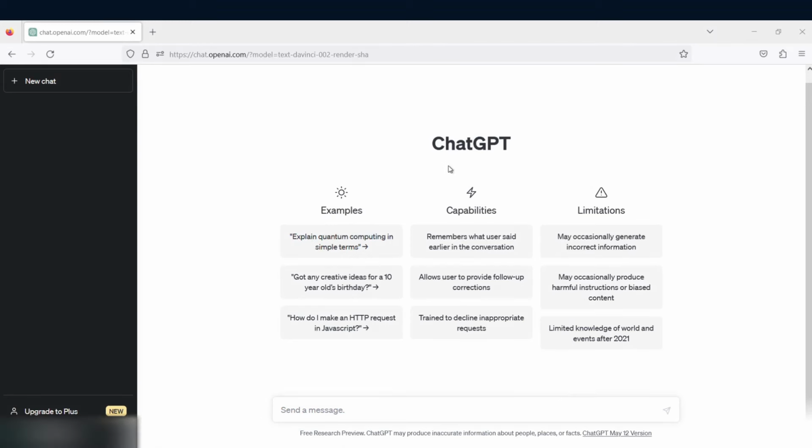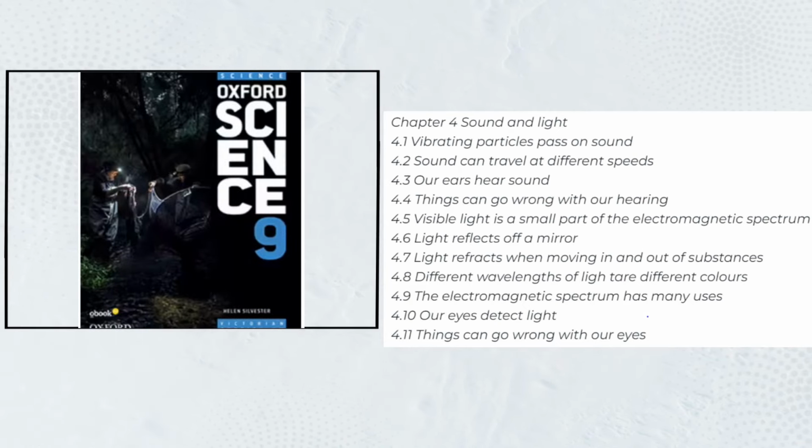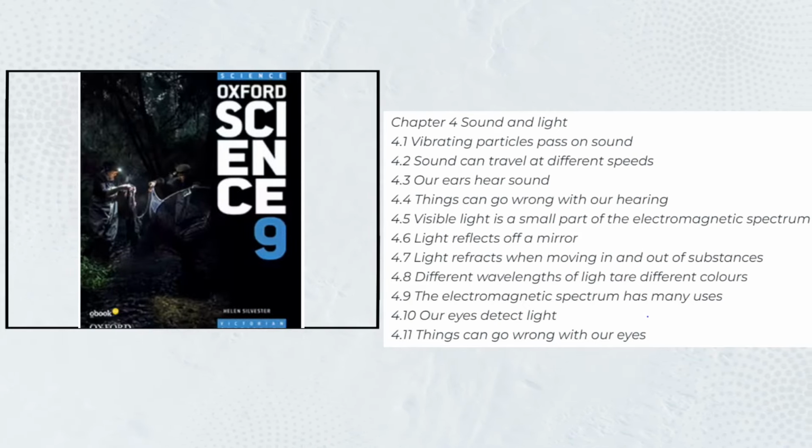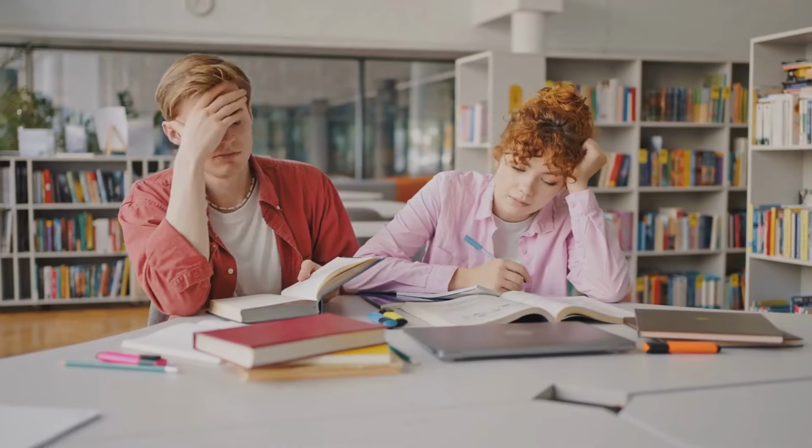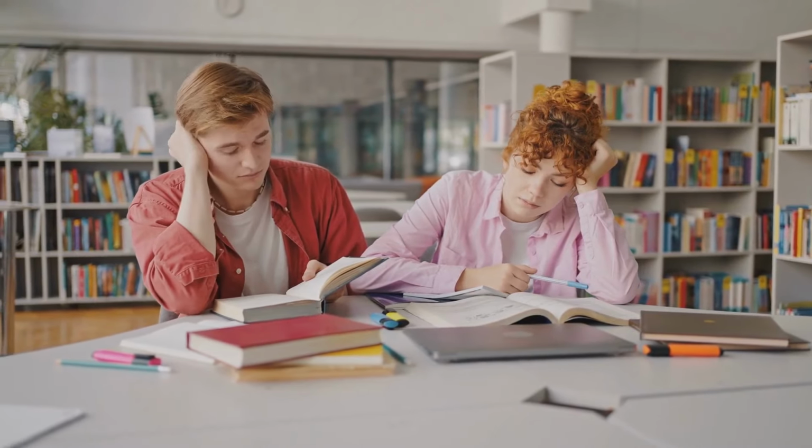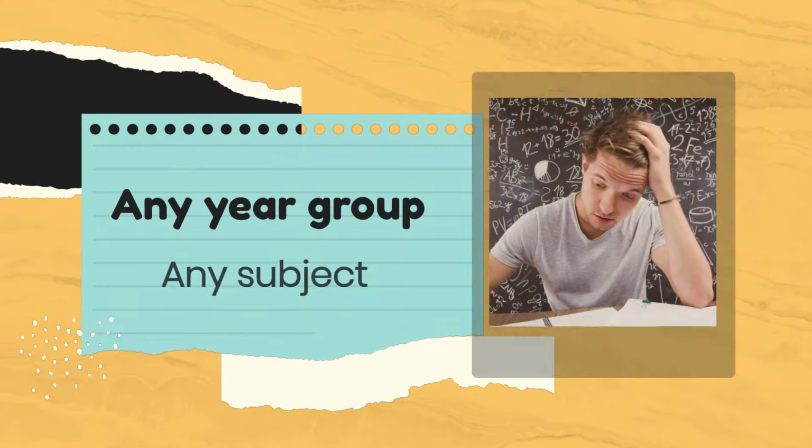Once I'm logged in, there is a text box at the bottom of the screen where I can type my commands. For example, I am using this science textbook at school, and I need to prepare for an exam on Chapter 4. Of course, it can be any year group, and doesn't have to be science.